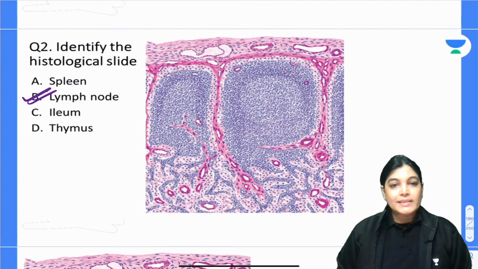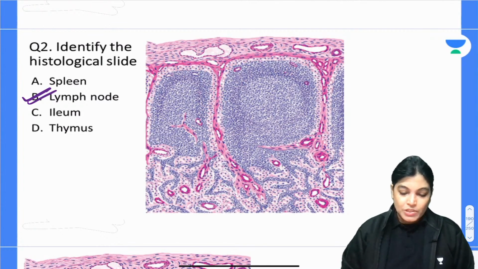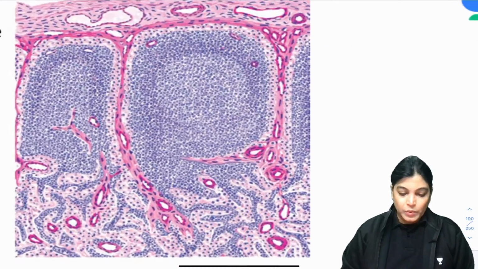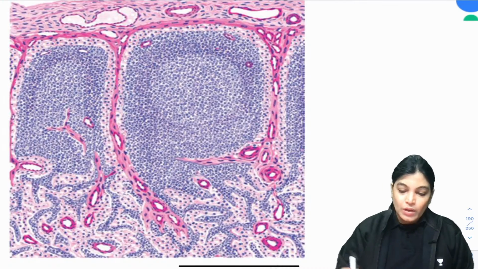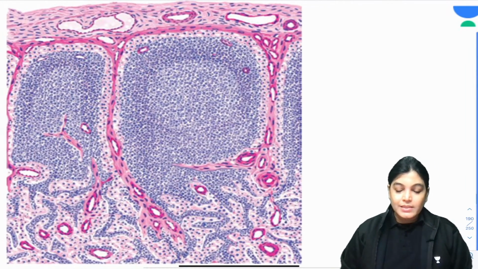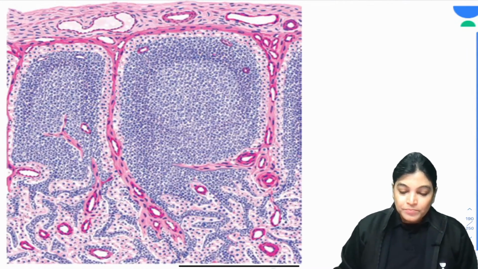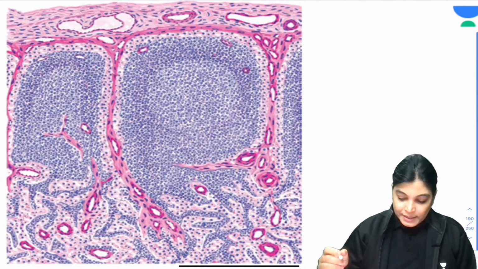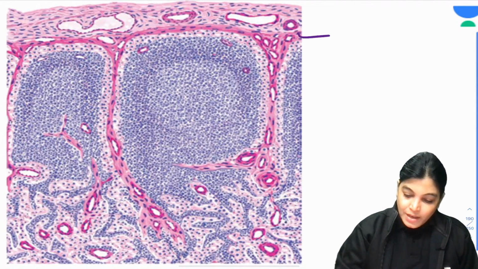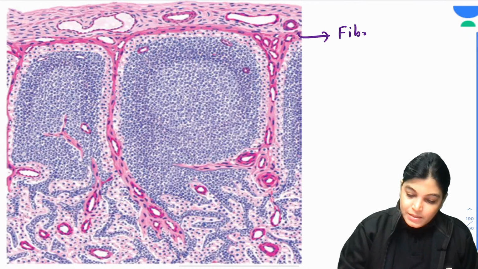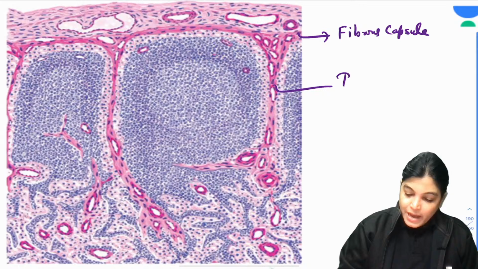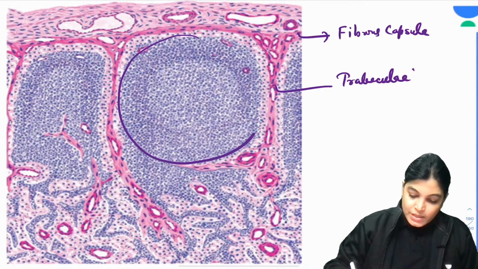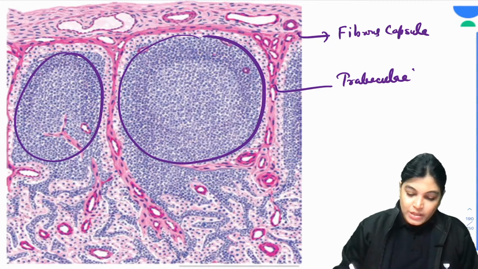So, why is it a slide of lymph node? Let me just enlarge it and explain to you. This is exactly the histological image which has been shown to you. Here we can identify that this is the slide of lymph node, because it has the outer fibrous capsule. From the fibrous capsule, trabeculae are given inside.